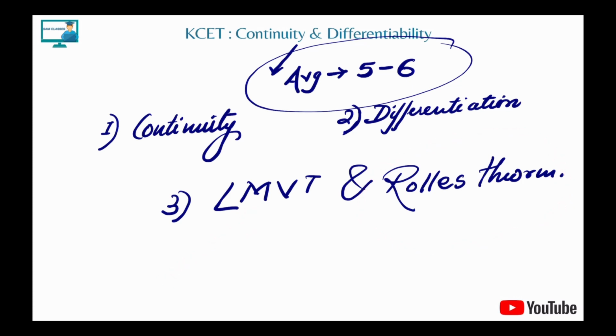So to sum up, around 5 to 6 marks, very important and not very complicated. Very simple chapter, very scoring. Just you have to be a bit careful. You need to understand stuff. Once you understand, the way of solving is also pretty simple. So you can do each and every question.